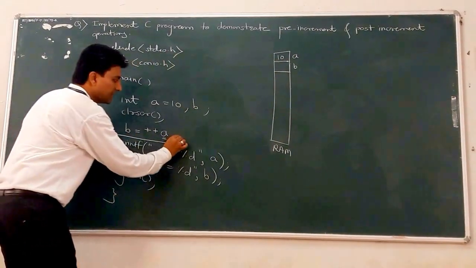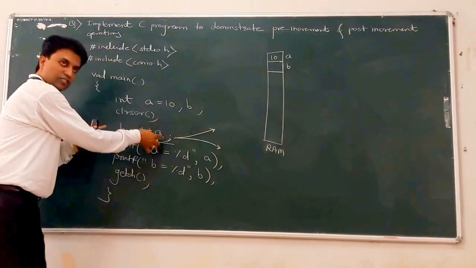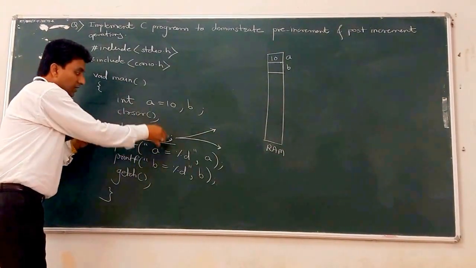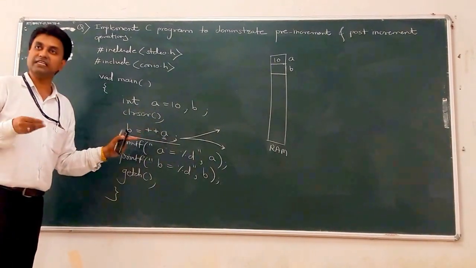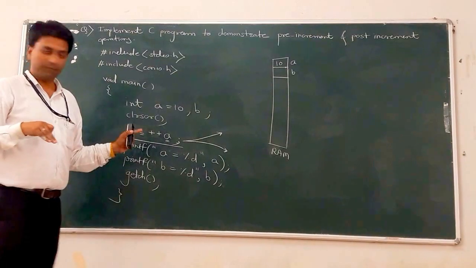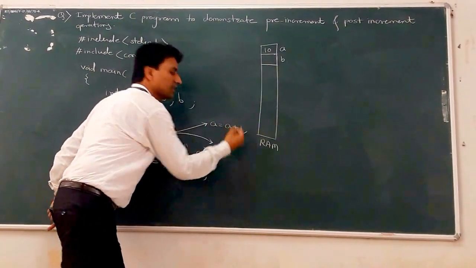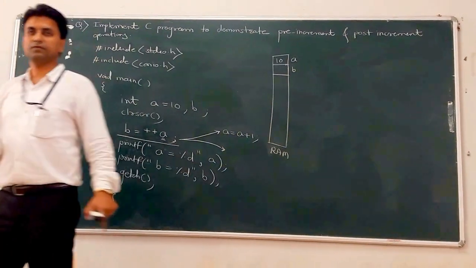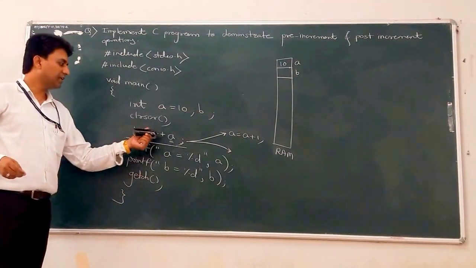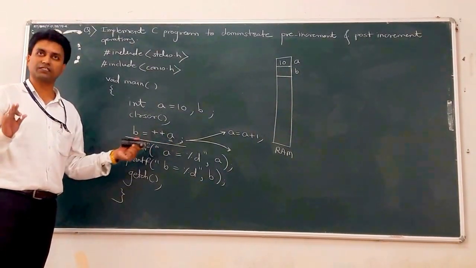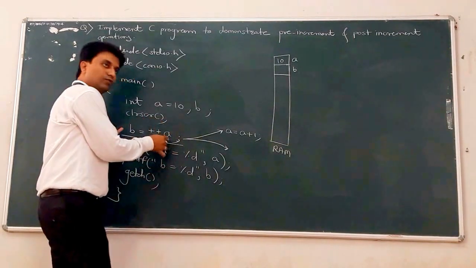Now this statement is split into two statements. Actually this is a shorthand notation, a combination of two statements. So if plus plus A is pre-increment, the first statement is A is equal to A plus 1. So how does the pre-incremental operator work now?